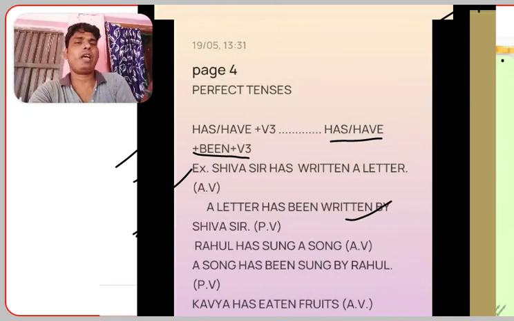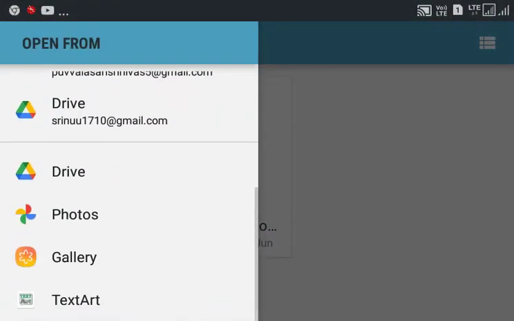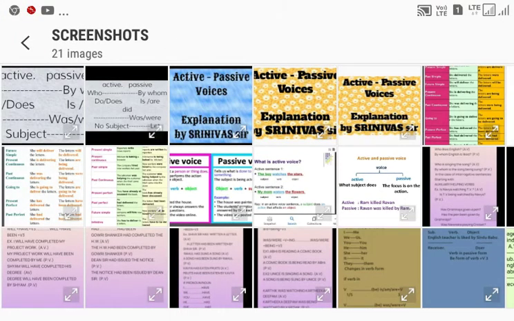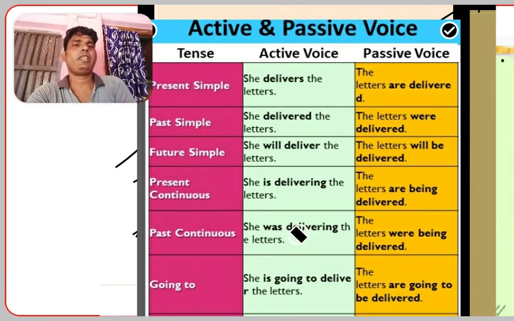Rahul has sung a song. A song has been sung by Rahul. In the same way, Kavya has eaten fruits. Fruits have been eaten by Kavya. That is in passive form. Like that, we find some changes in active and passive voice. This is part 1. Some more examples we will discuss later, but before that, let's have some examples.